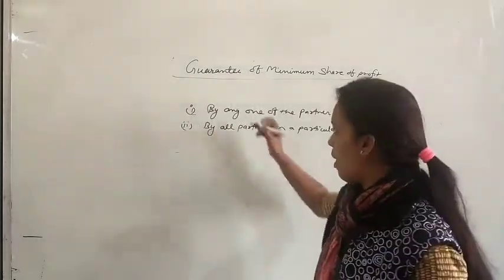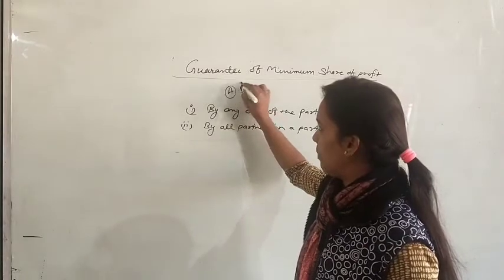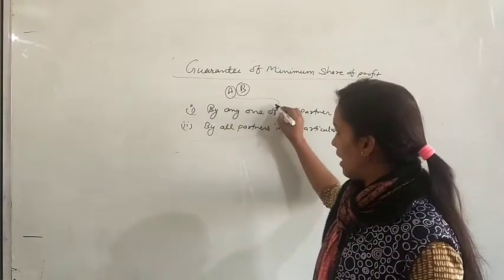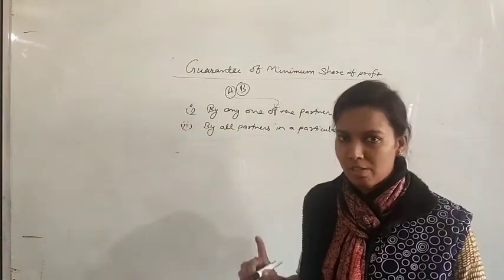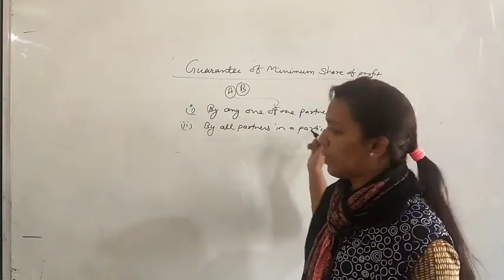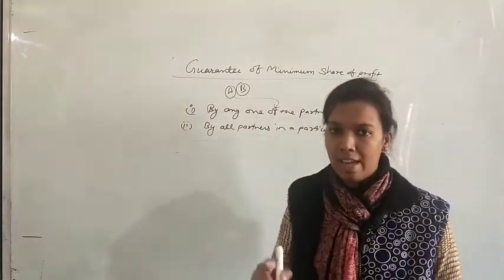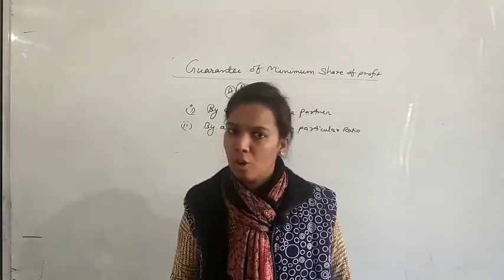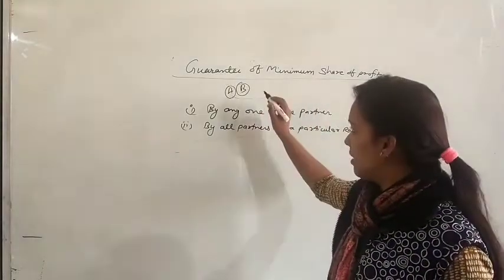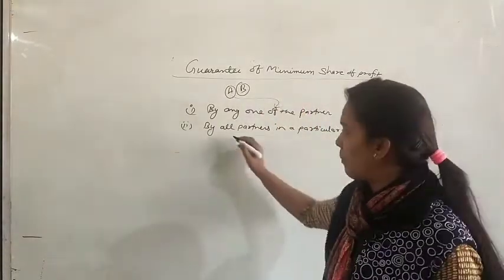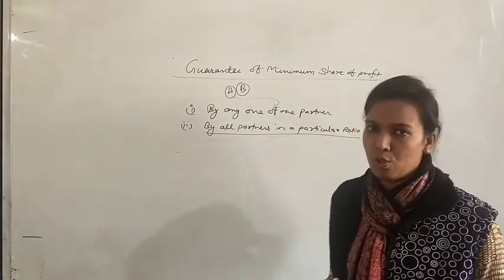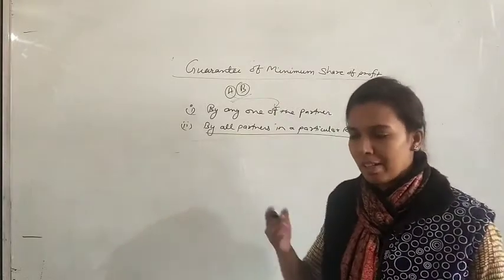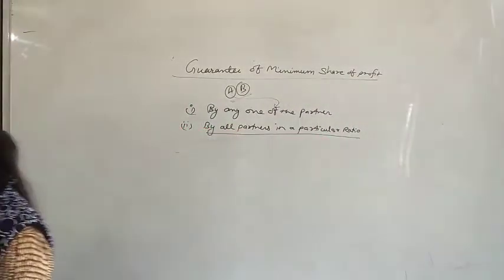Suppose out of two partners, A and B, these were the remaining partners after C. So A can guarantee to C. This will be according to the first condition, that by any one of the partners. A alone has guaranteed to the firm that I will pay you if you will not get your minimum profit. Or this 20,000 rupees deficiency can be paid by all partners in a particular ratio, means it can be paid by both partners in a particular ratio. Okay, let's start one question that will clear your concept.